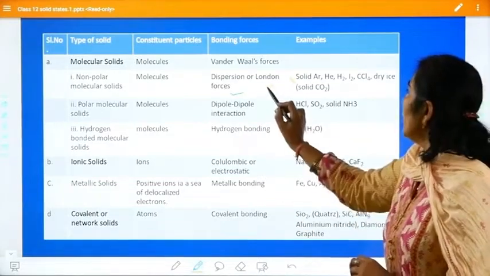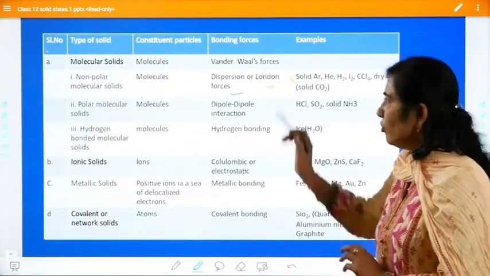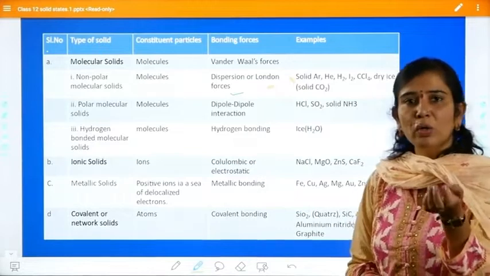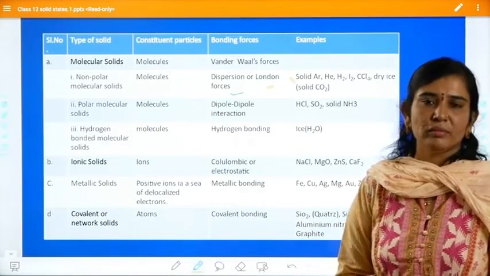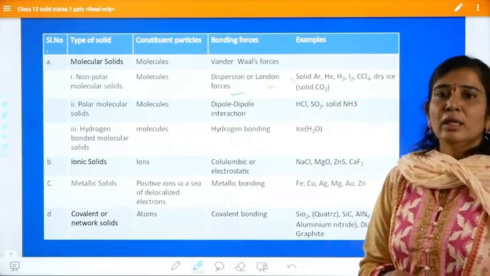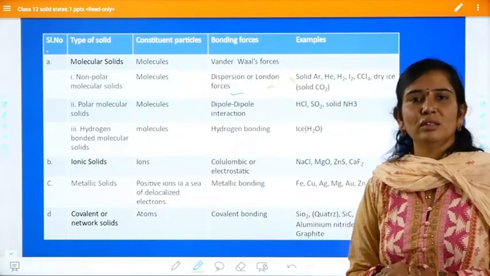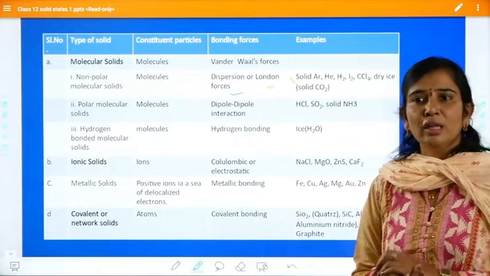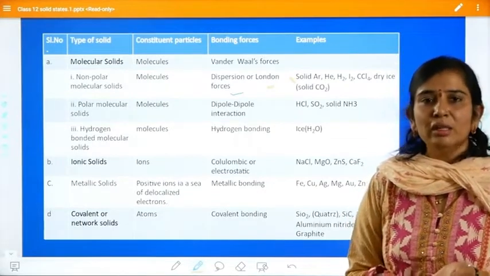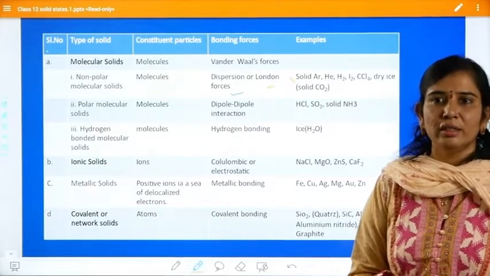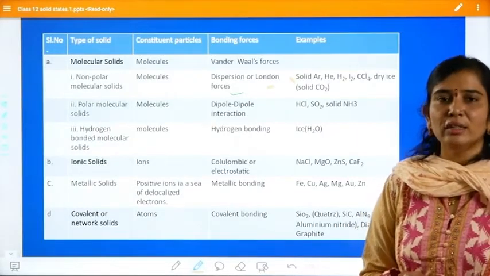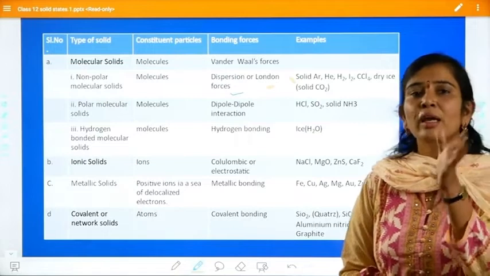Because of that weak London force, these non-polar molecular solids are soft. And here there are no free electrons. As there are no free electrons, they cannot conduct electricity, so they are non-conductors. In order to conduct electricity, there should be free electrons.